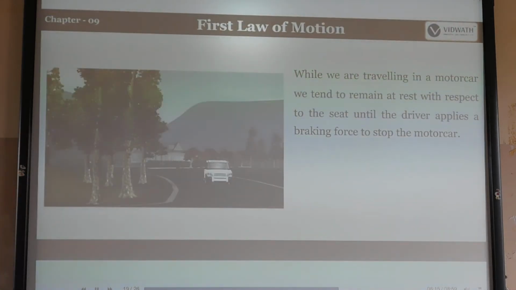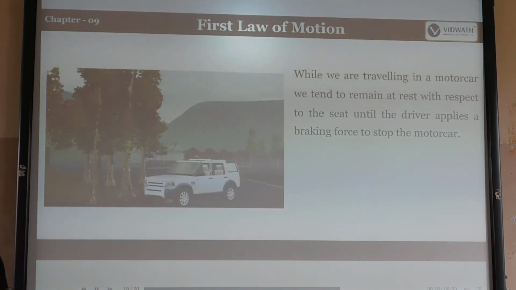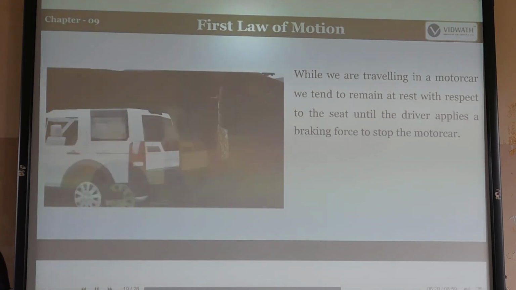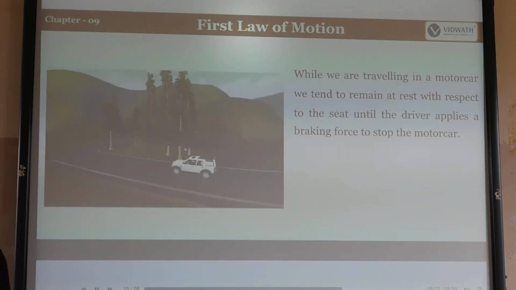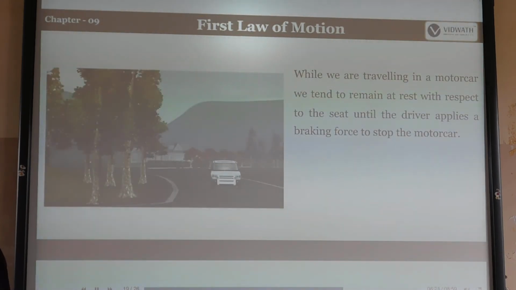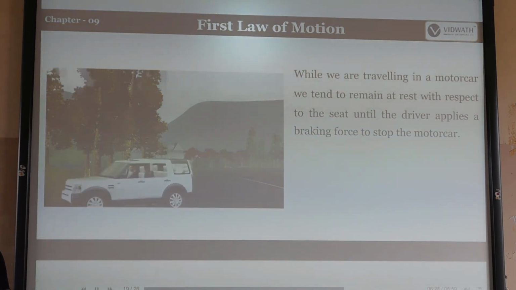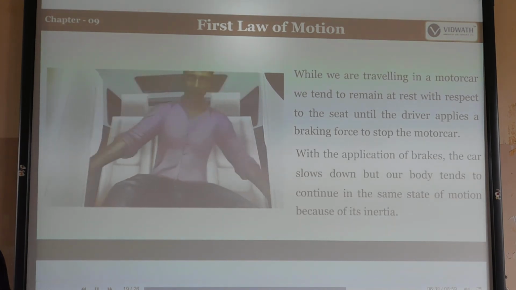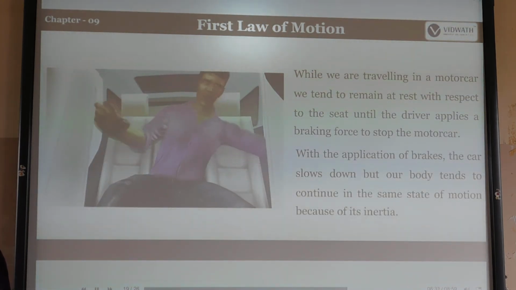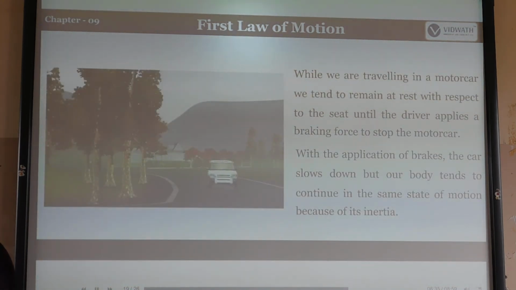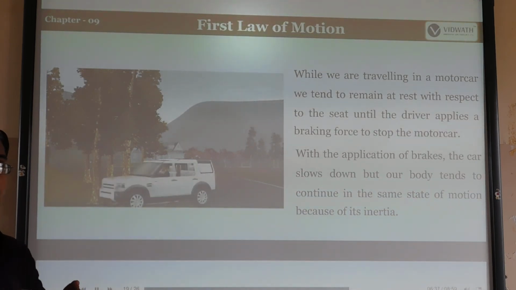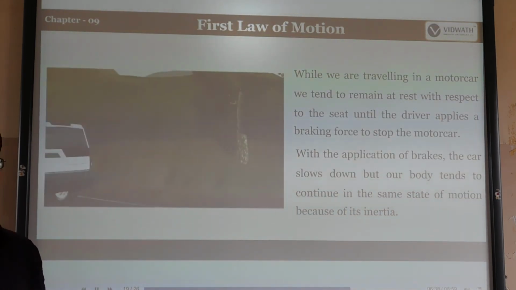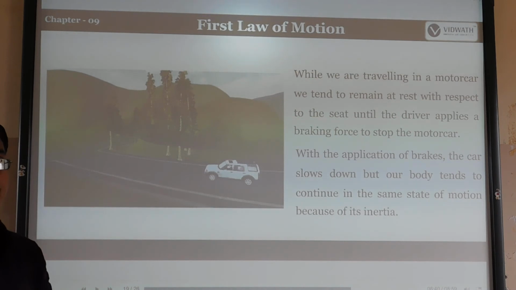See the example here. While we are traveling in a motor car, we tend to remain at rest with respect to the seat. When we travel in a bus or any car, we do not move with respect to the seat, until the driver applies the brake to stop the motor car. When we apply the brake in the motor car, what happens? We skid, or we are displaced either to the left side or to the right side.